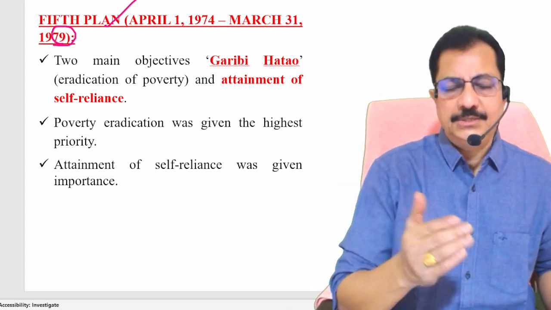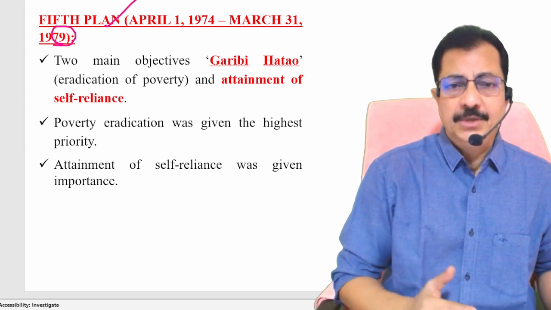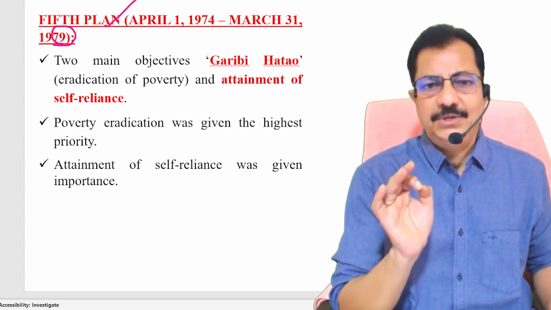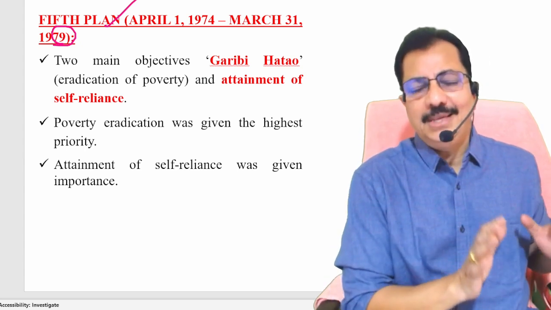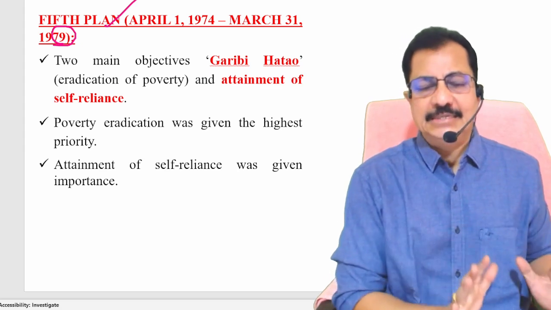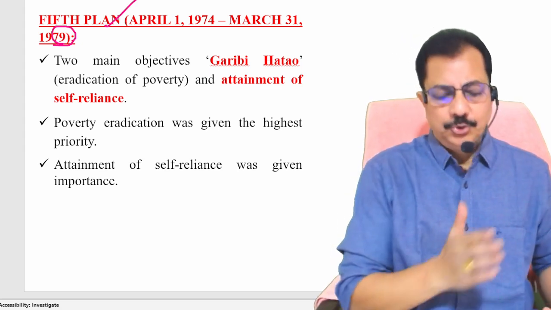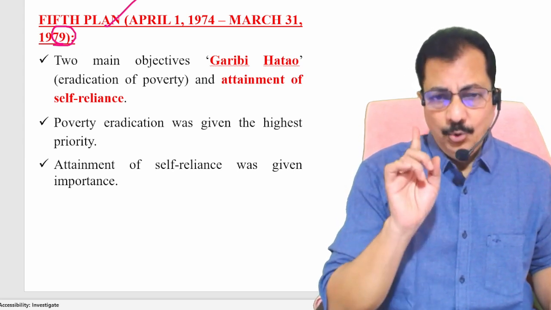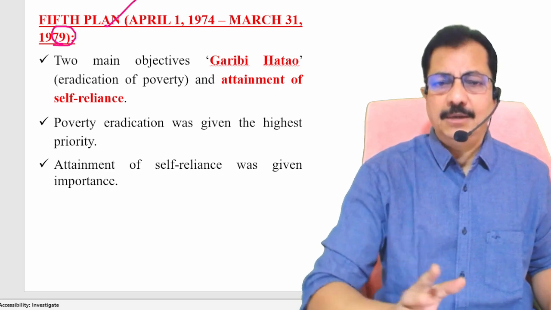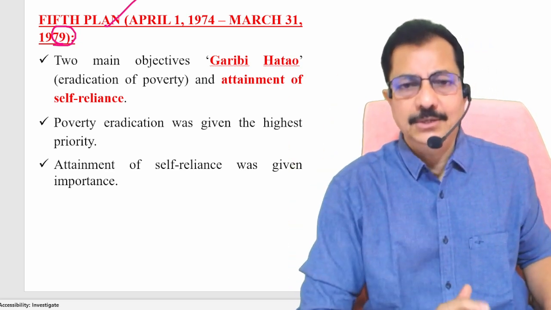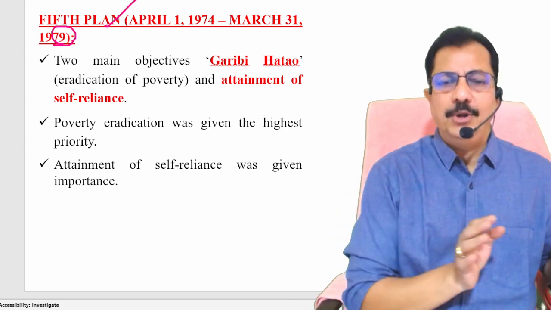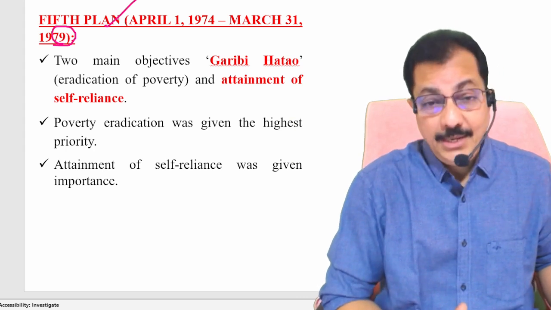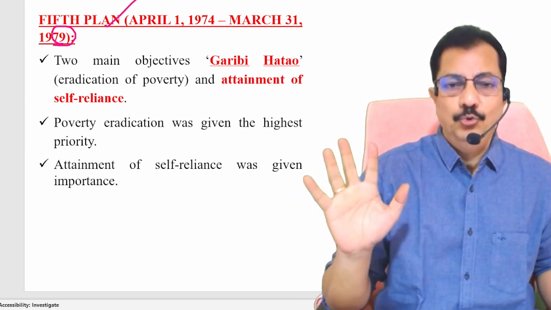And of course, during the same period of 1976, she went for the most controversial constitutional amendment, the 42nd Constitutional Amendment Act. Only the fifth Lok Sabha term has been extended by 1 year so far. So the possible question is: which of the following Lok Sabha's term has been extended by 1 year, and your answer should be fifth Lok Sabha.